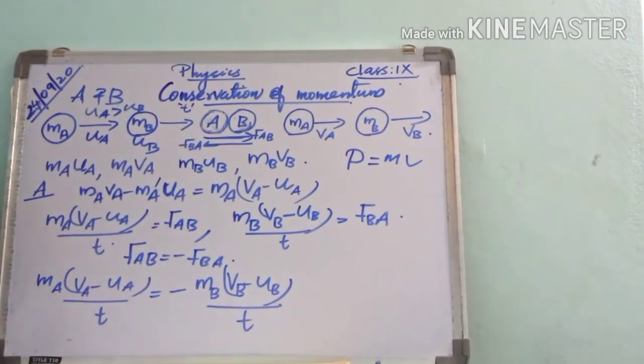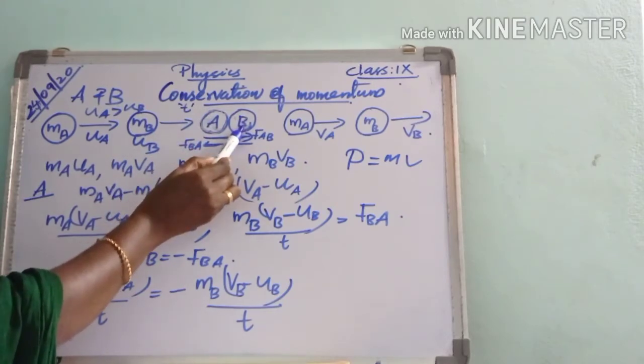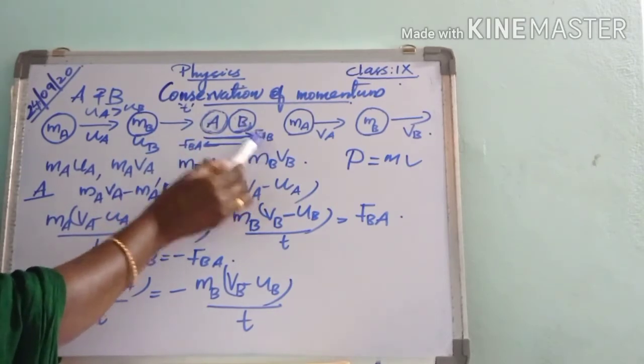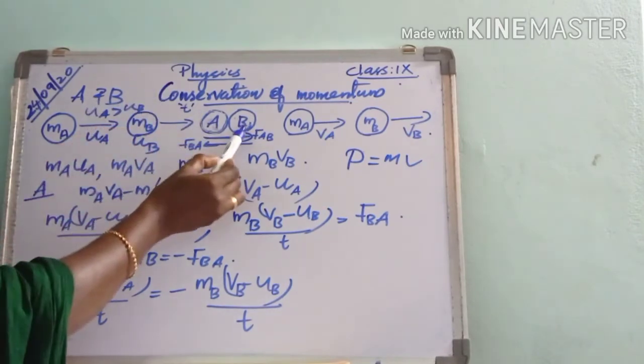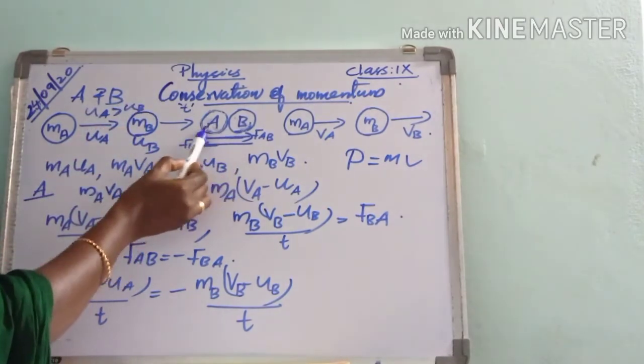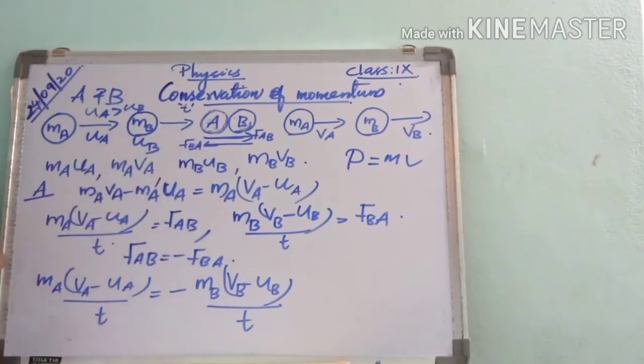That thing we already learned. At the same time, ball B also exerts an equal and opposite force on ball A, that is represented by FBA.